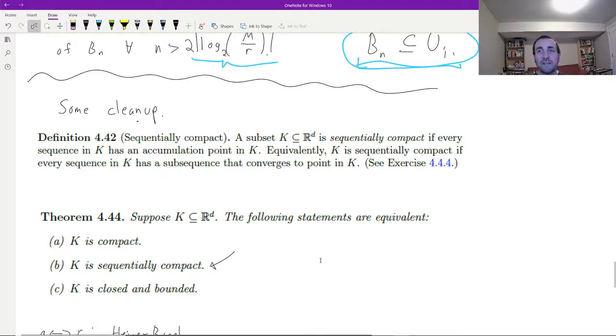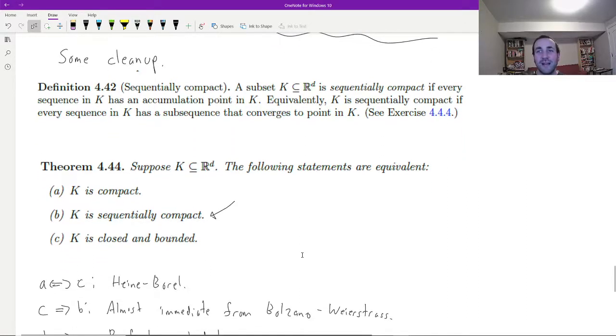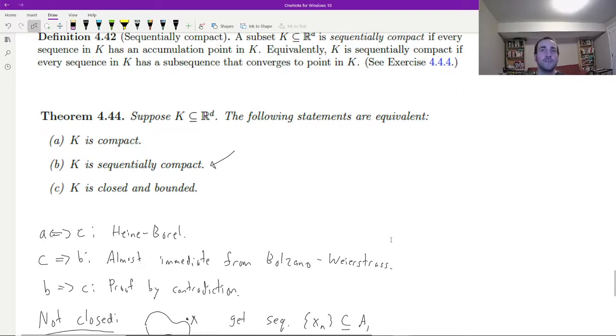All right, so I have this theorem here. I'm not going to give all of the details here because I think they're less interesting than the proof of the Heine-Borel theorem. We've just watched a very long proof a few moments ago. I'm just going to give a little bit of a sketch, and you can follow up yourself in the lecture notes if you'd like to see all of the details. So I'd like to check that the following statements are equivalent. K is compact, K is sequentially compact, and K is closed and bounded.